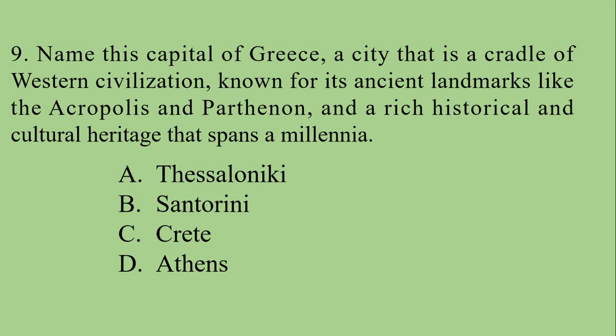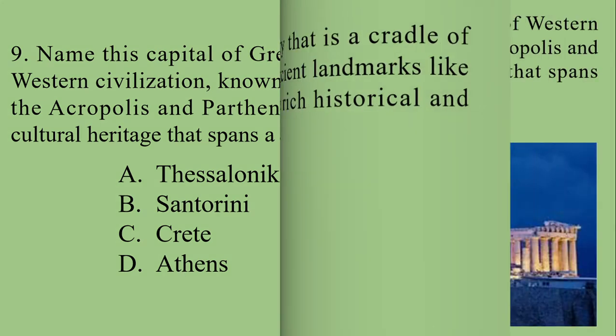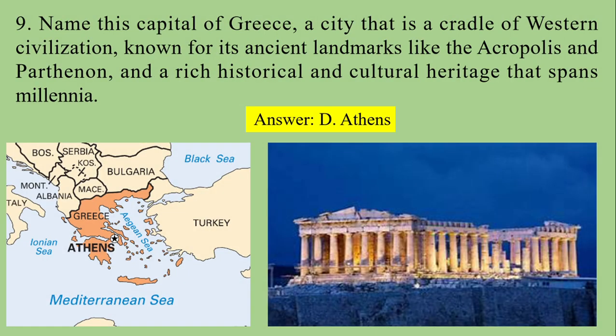Number nine, name this capital of Greece, a city that is a cradle of Western civilization, known for its ancient landmarks like the Acropolis and Parthenon, and a rich historical and cultural heritage that spans a millennium. A. Thessaloniki. B. Santorini. C. Crete. And D. Athens. All right, so the answer is letter D, Athens, the capital of Greece.